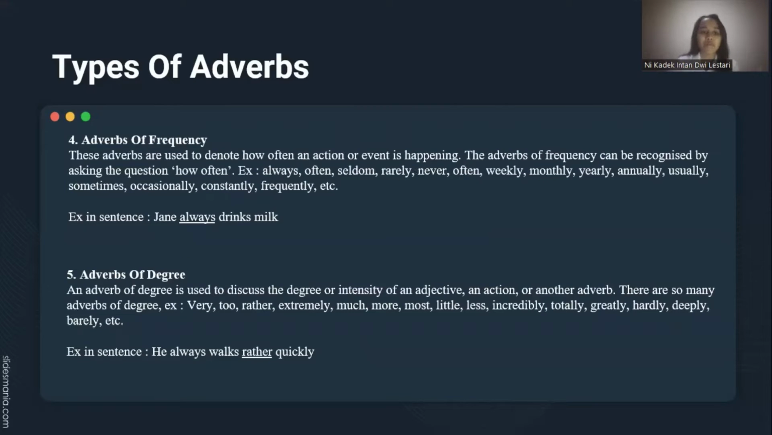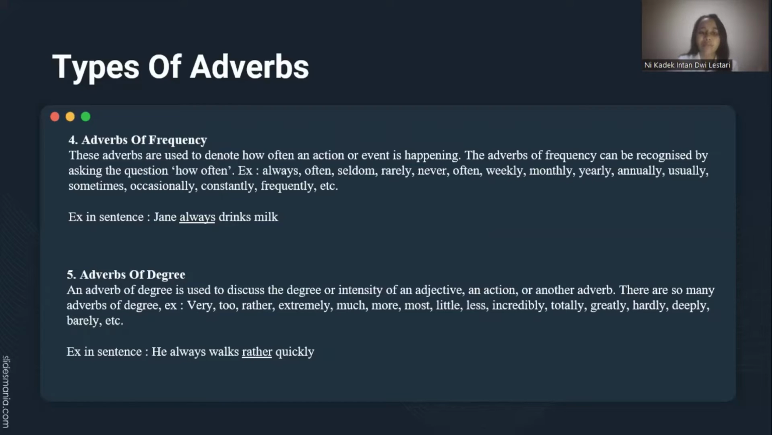Number 4, adverbs of frequency. These adverbs are used to denote how often an action or event is happening. The adverbs of frequency can be recognized by asking the question how often.